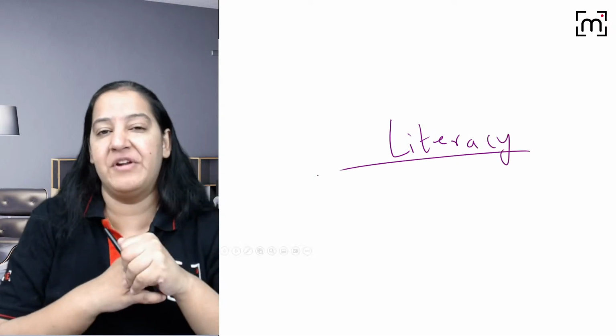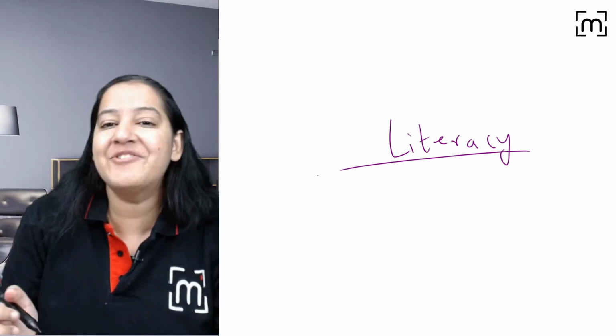Literacy. What is the definition of literacy? How many persons are literate in your country? Literacy की definition क्या है?